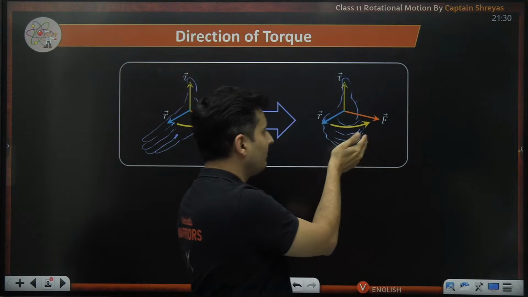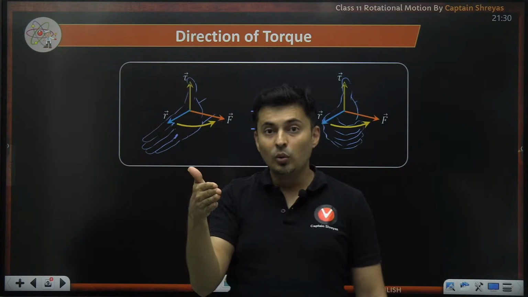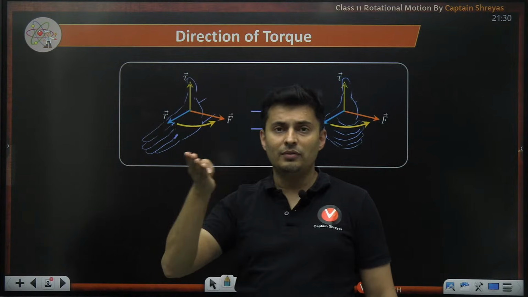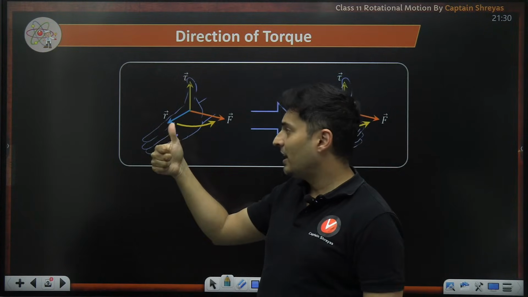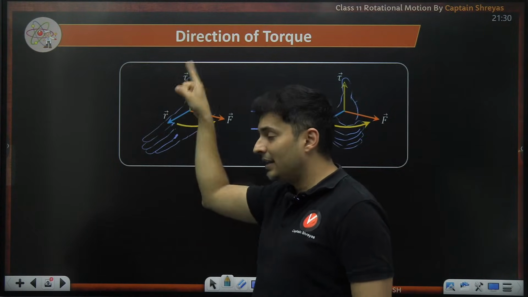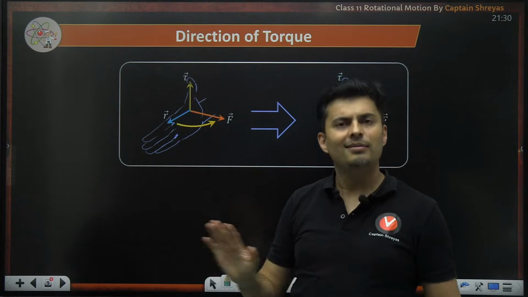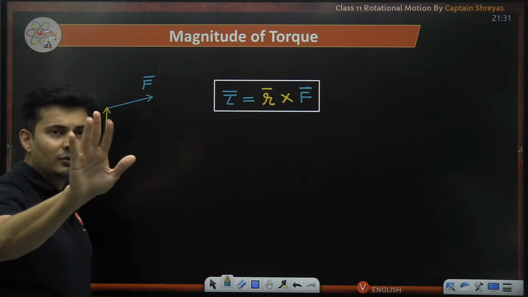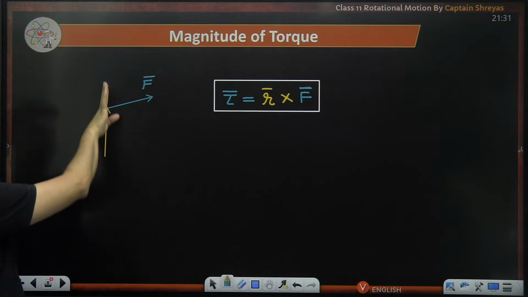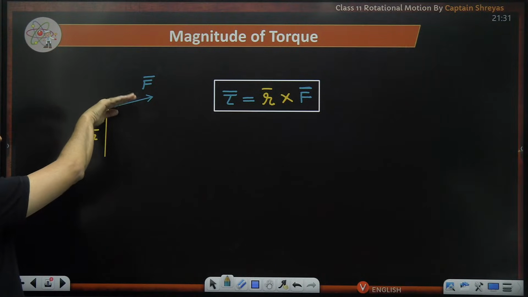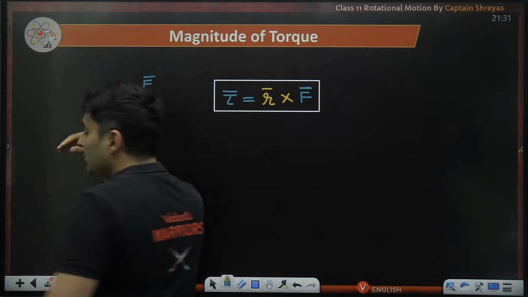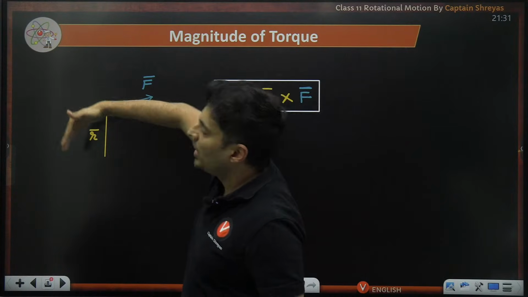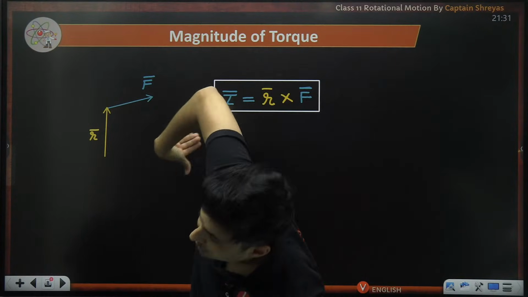You can see they are bent slightly towards F. Start with R, then go towards F, not from F to R, R to F. Wherever your thumb will point, that is the direction of torque.